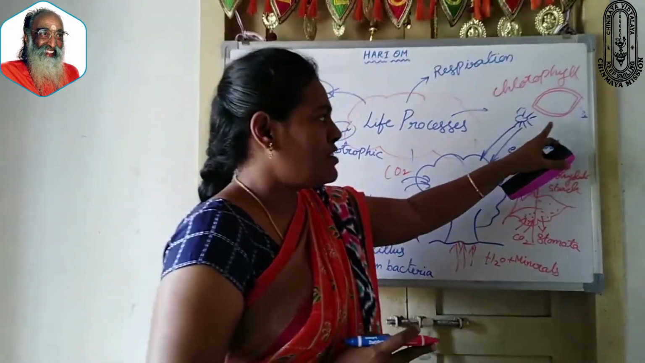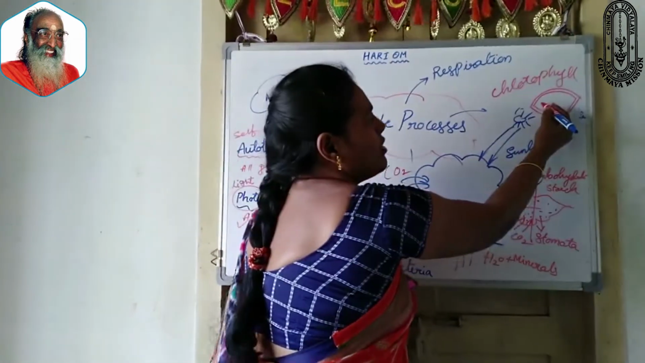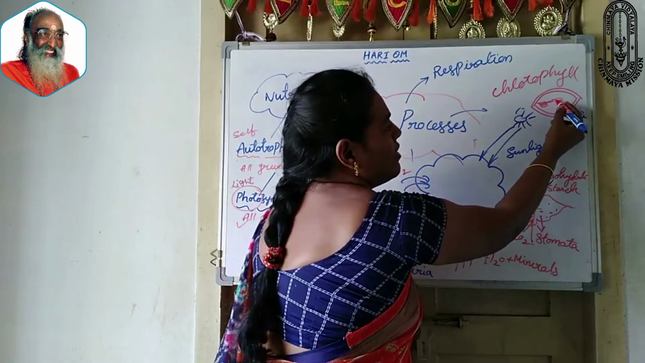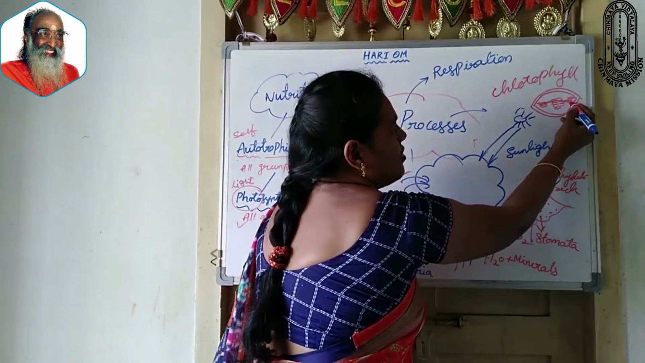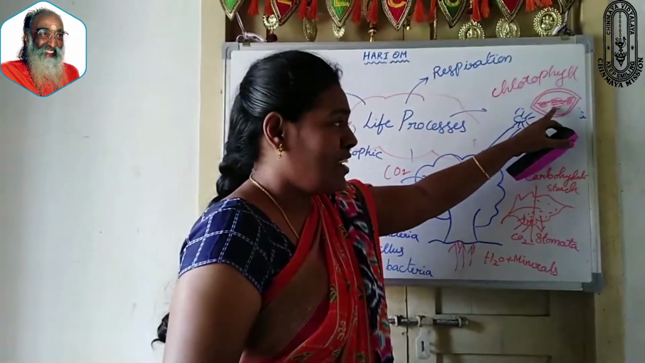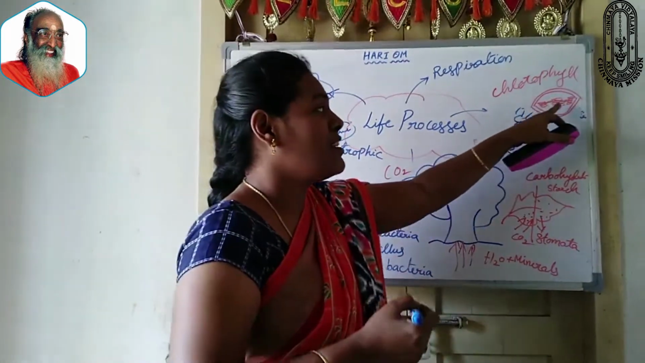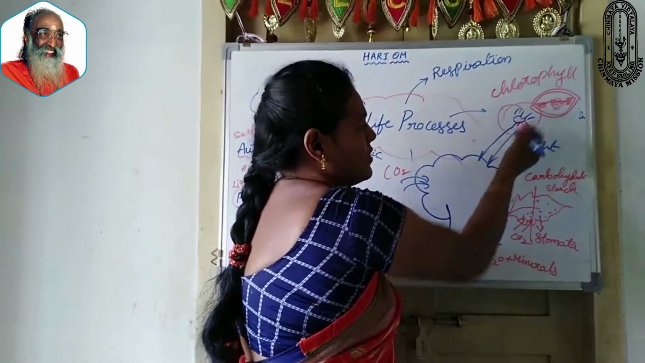If you observe one structure of chlorophyll, it looks like this, and inside the chlorophyll, small stalk-like structures are present which are called thylakoids. These granule-like, stalk-like structures, the thylakoids, trap the sunlight from the atmosphere.